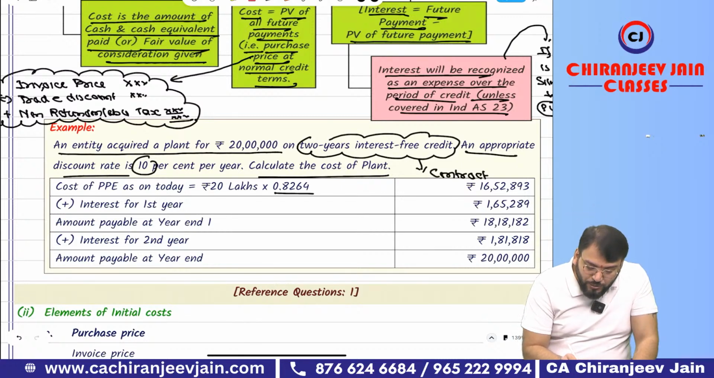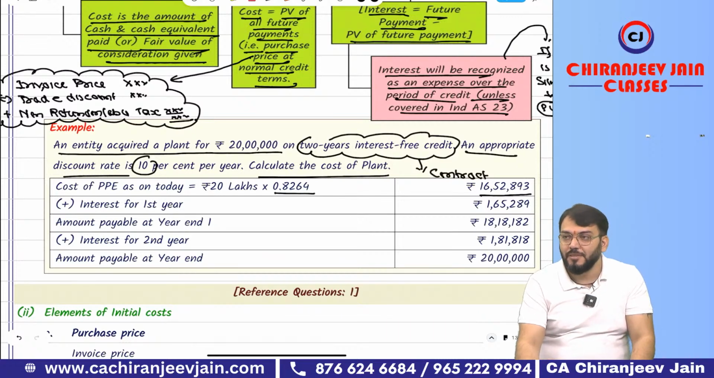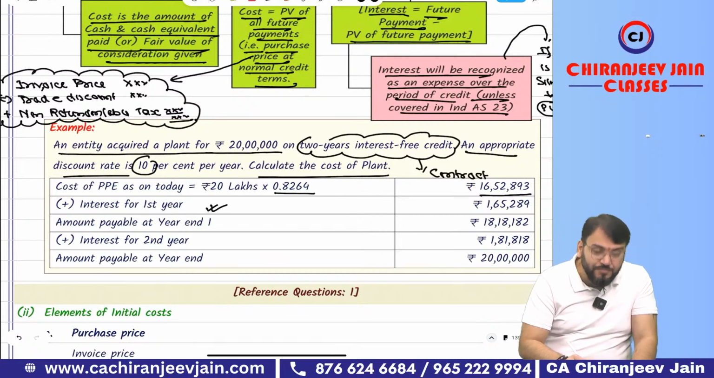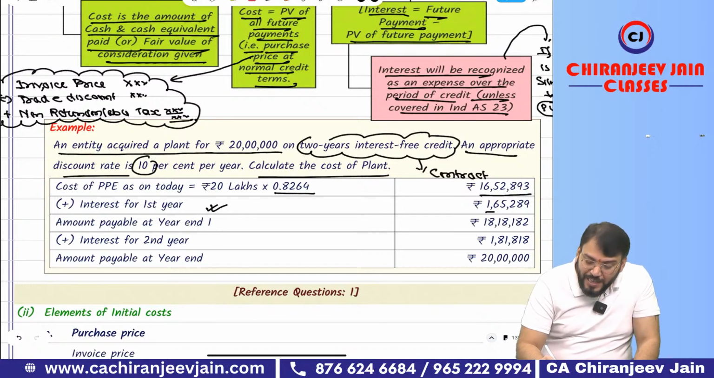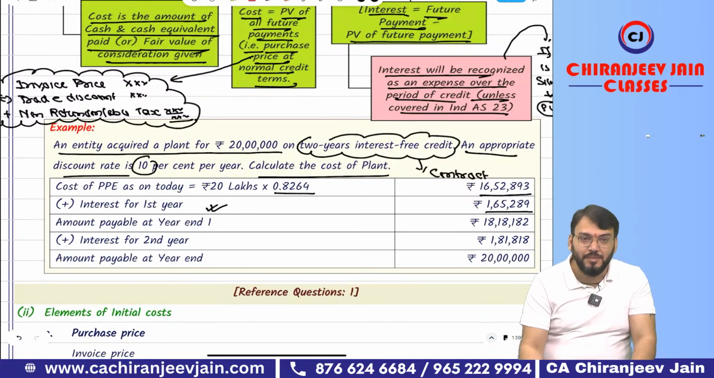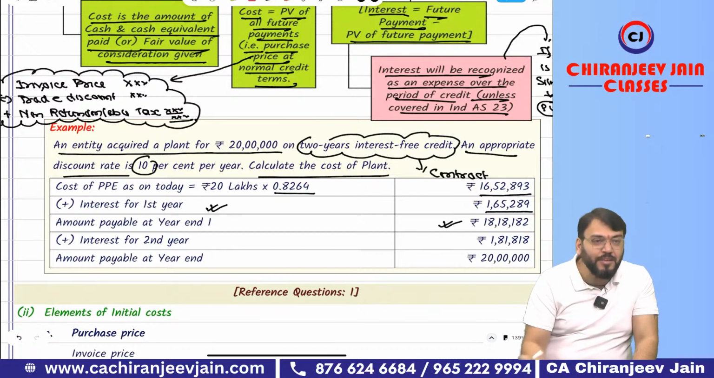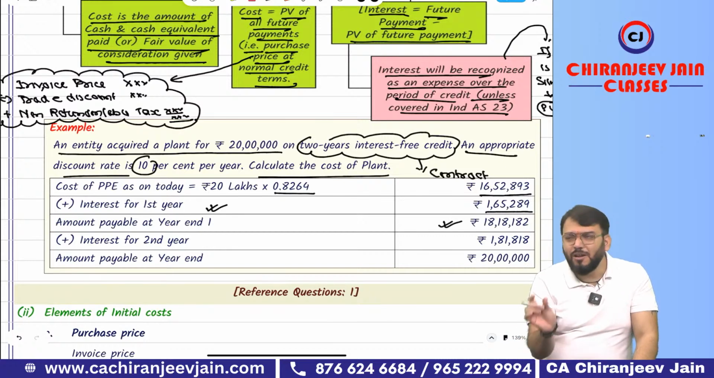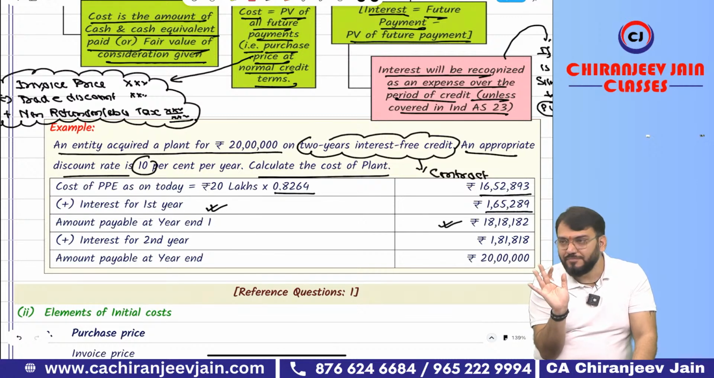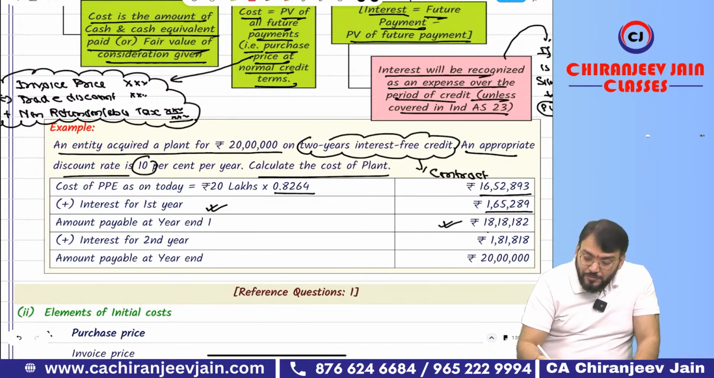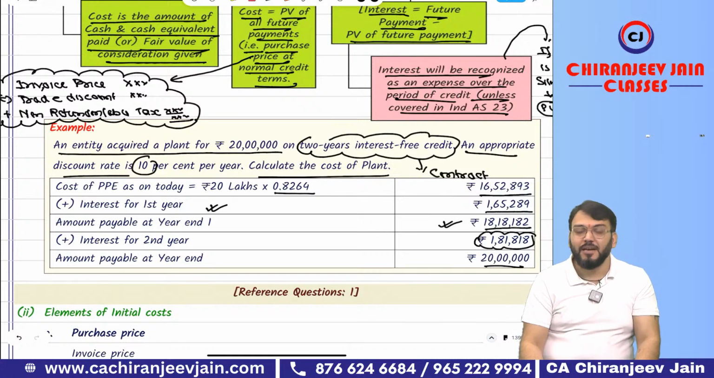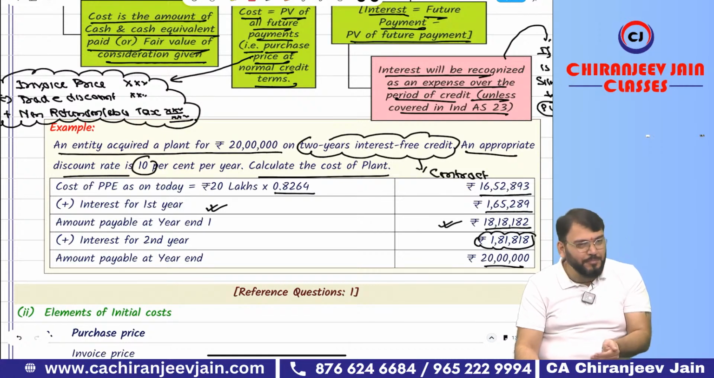0.8264. So it becomes 16,52,893. Then you will add first year interest. The first year interest will be 1,65,289. Then this will be the amount payable at year end 1. Then for the second year, always calculate the balancing figure. If you find the difference between 18,18,182 and 20 lakh, this will be the interest expense of second year. Understood? Simple. This type you can do.